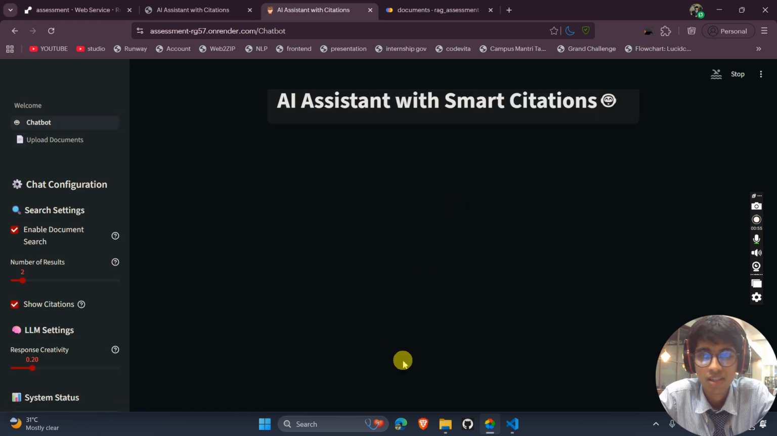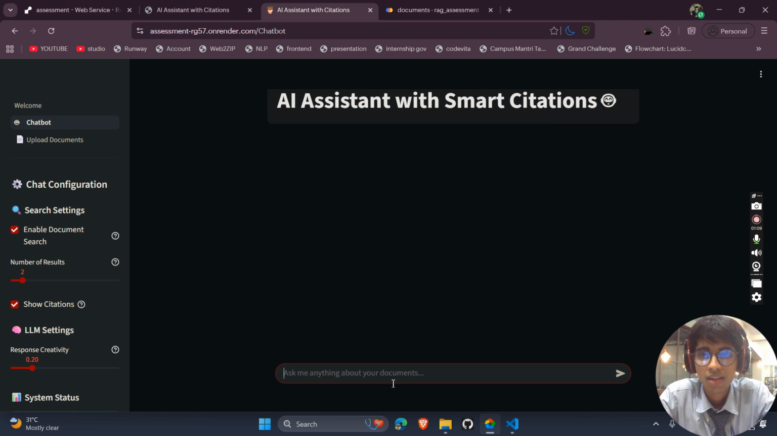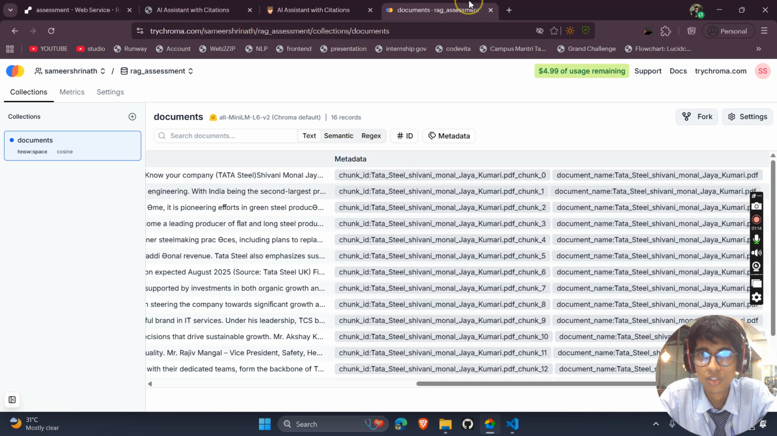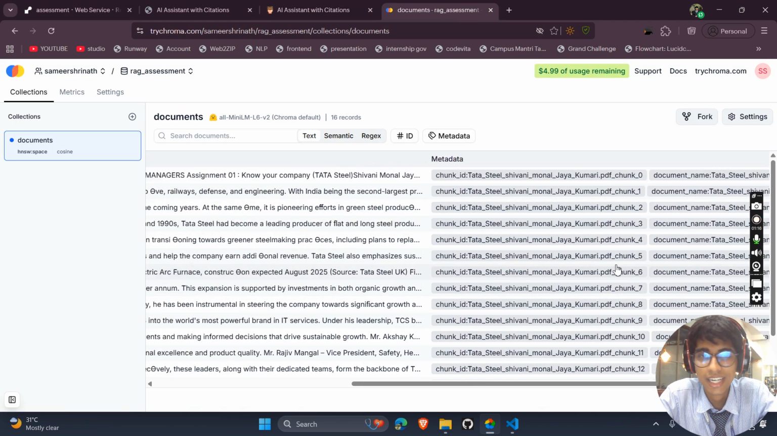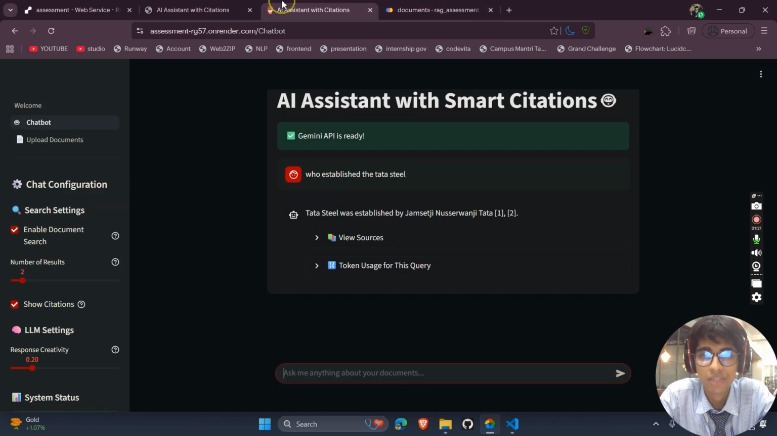So let's ask the chatbot. Like if I ask who established Tata Steel, it will search all the chunks that are stored in my Chroma database and find the specific chunk where the information is available. And it is telling me that Tata Steel was established by Jamshedji, and all the information is here.